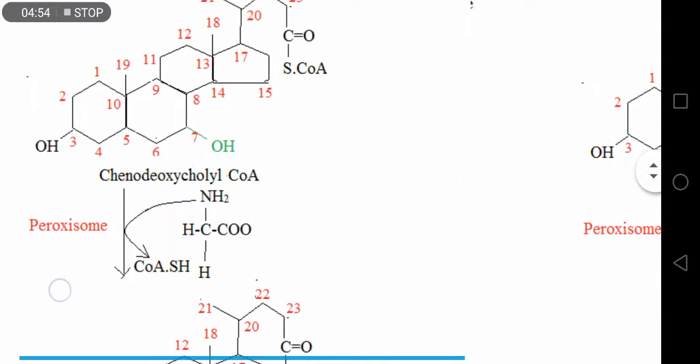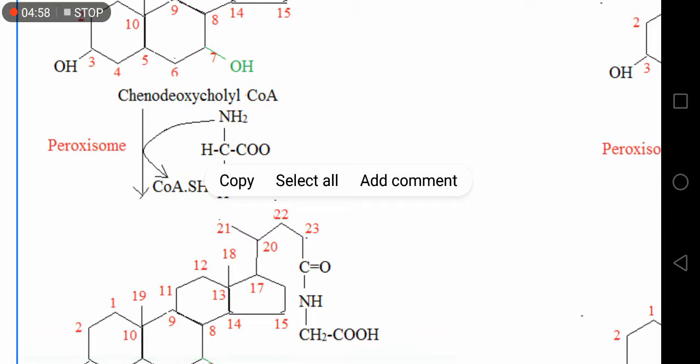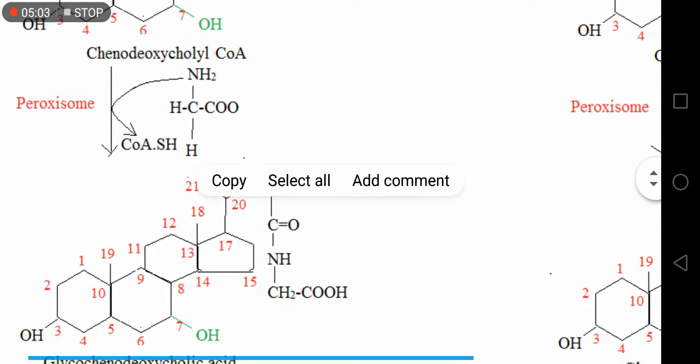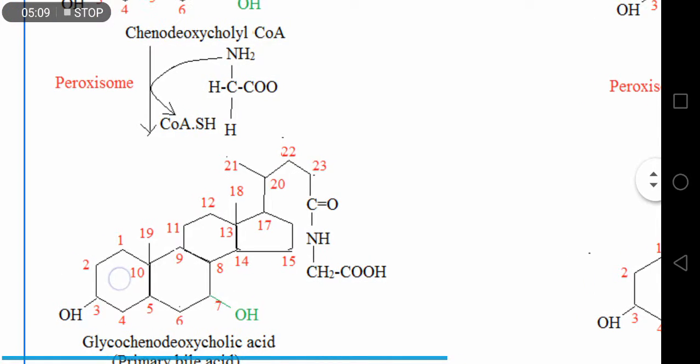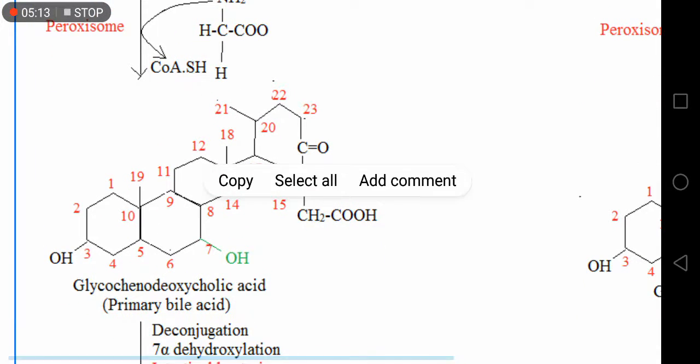Then chenodeoxycholyl CoA is transported to the peroxisome, where the glycine gets conjugated with the chenodeoxycholyl CoA to form glycochenodeoxycholic acid. Glycochenodeoxycholic acid is one primary bile acid.